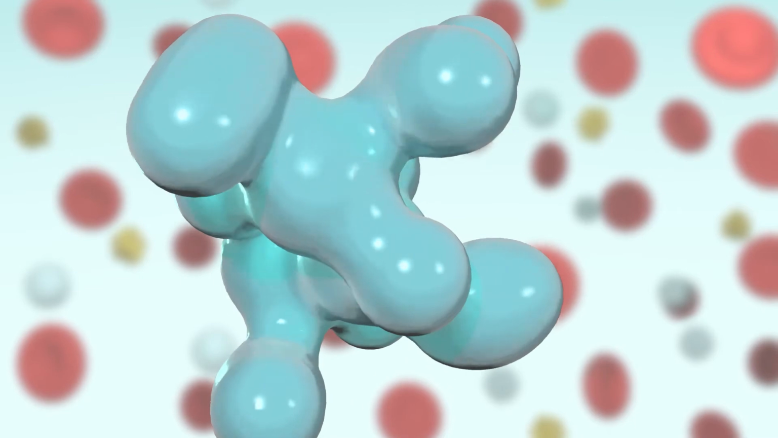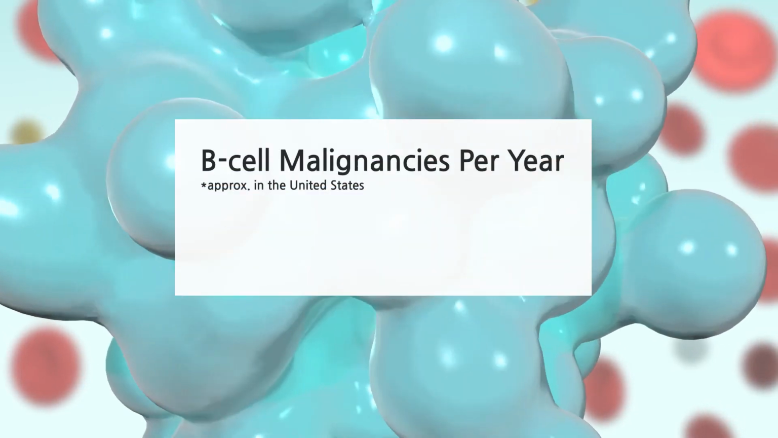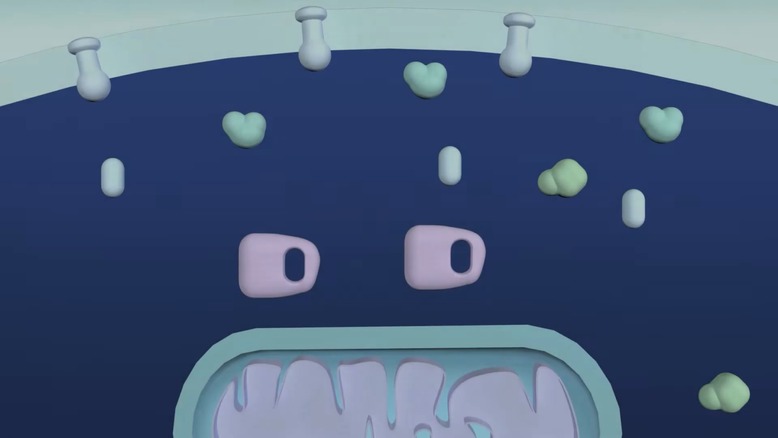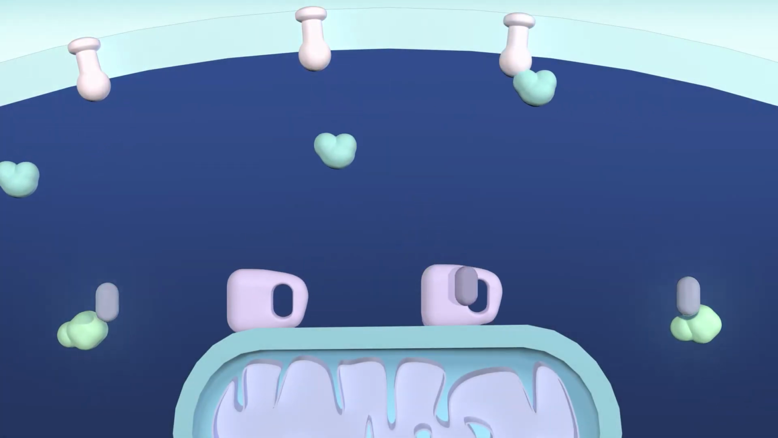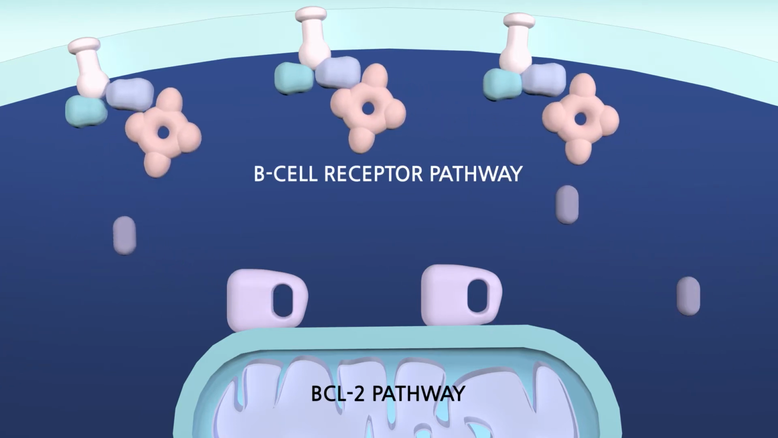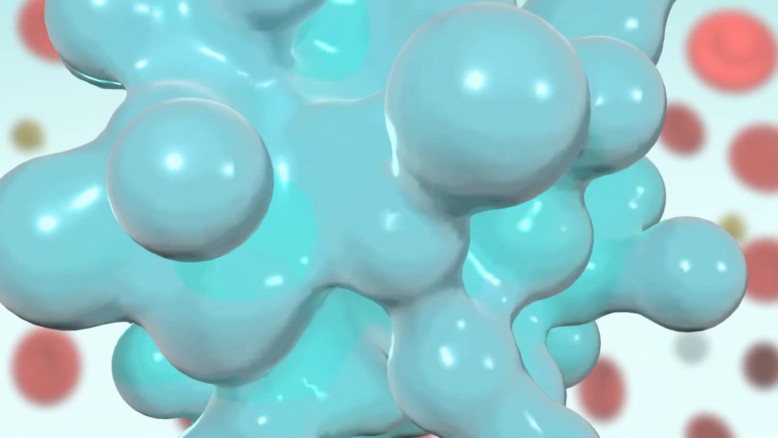Comprising non-Hodgkin's lymphoma and chronic lymphocytic leukemia, B-cell malignancies are diagnosed in approximately 100,000 people in the US each year and cause 25,000 deaths. Several cellular pathways can contribute to the development of B-cell malignancies. These pathways include the B-cell receptor pathway and the BCL2 pathway, which can promote the survival of malignant B cells.